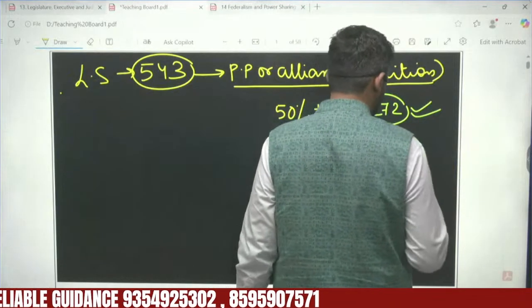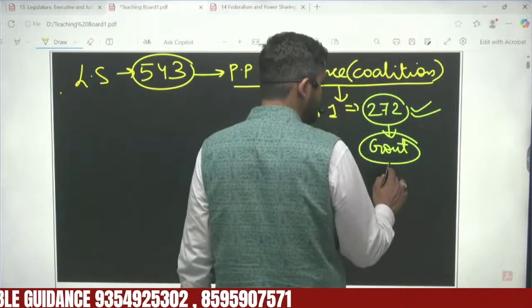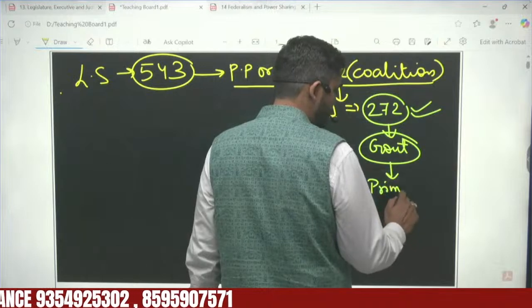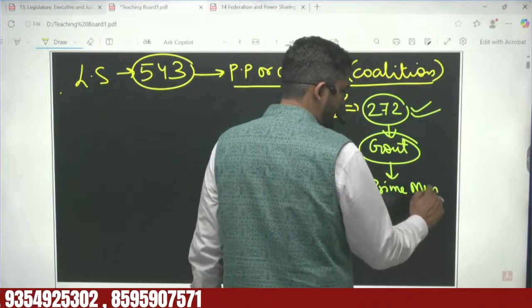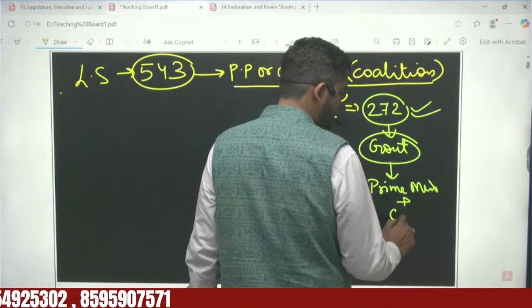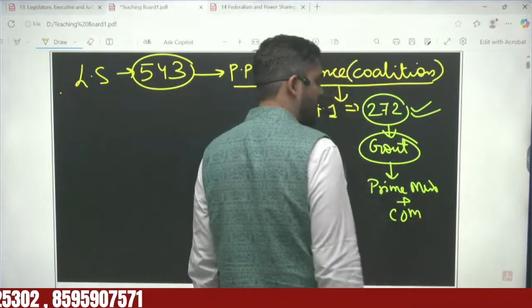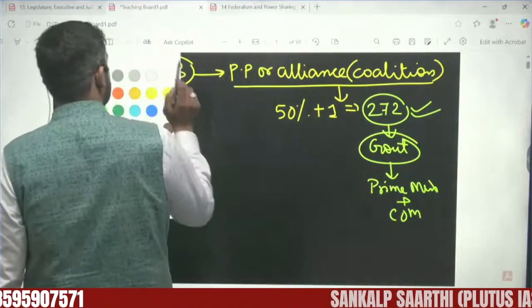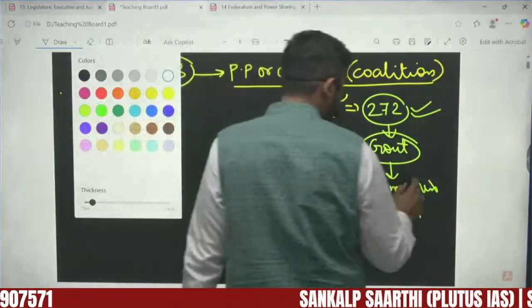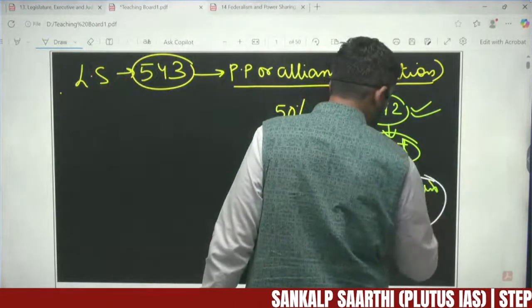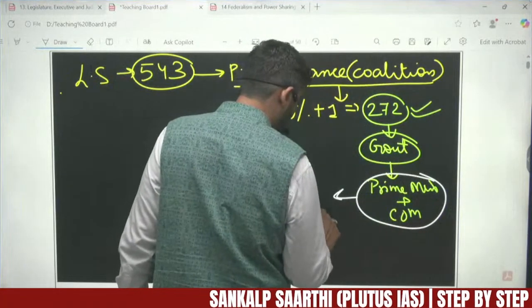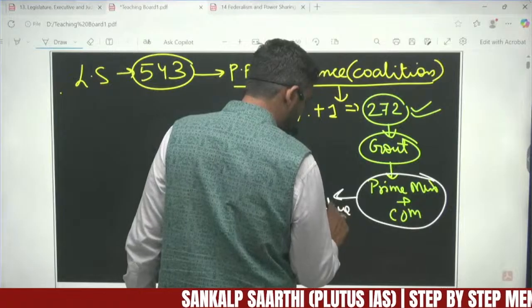What is the meaning of the government? Government means from this political party will come the prime minister, and this prime minister will choose his council of ministers. In comprehensive terms, we refer to this body as the executive.